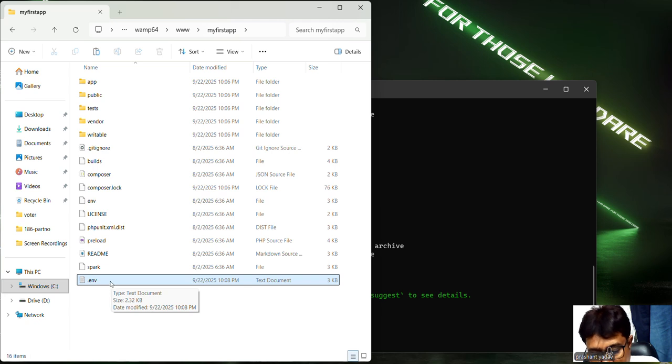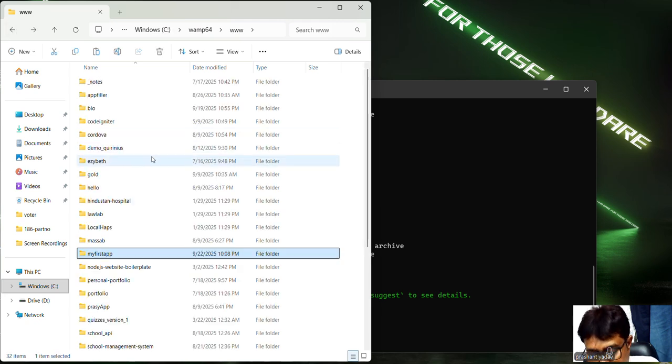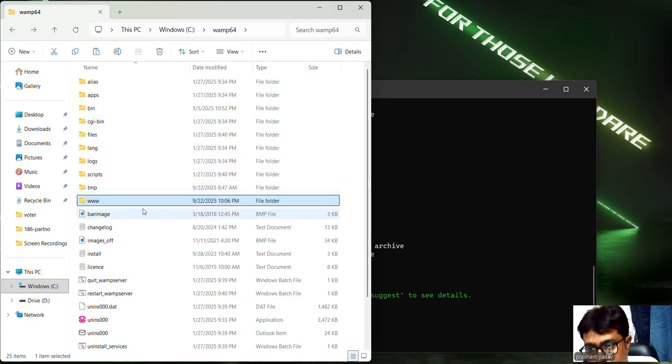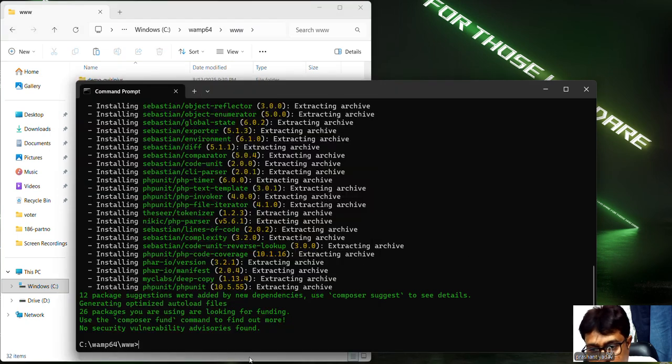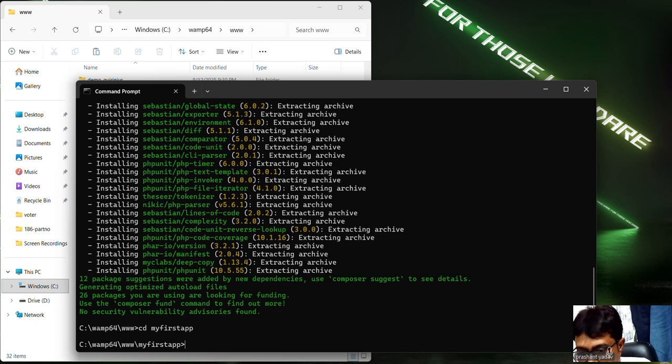Now we need to run our development server, because we want to view our application in the browser. So again we go to the my first app folder, cd my first app, in this way. Now we simply run this command: php spark serve.